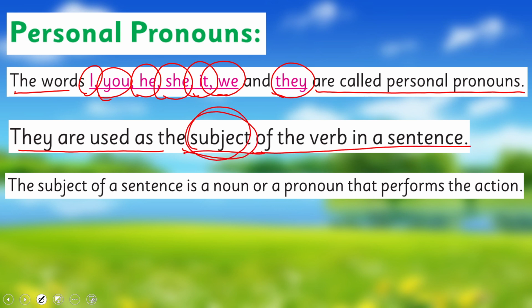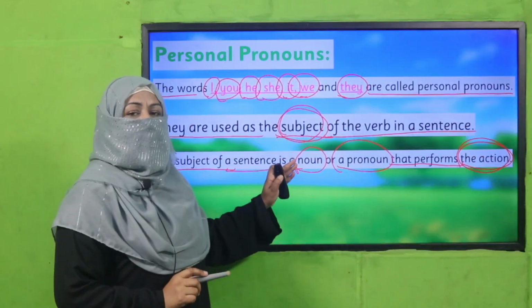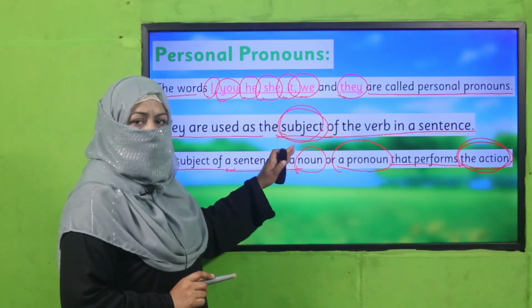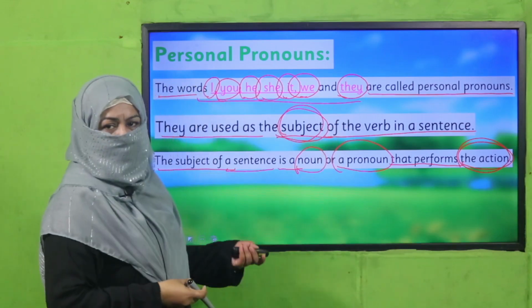And we know what a subject is. A subject of a sentence is a noun or a pronoun that performs the action. So the one who performs the action is the subject, and when we replace that noun with a pronoun, this is the list that we use.